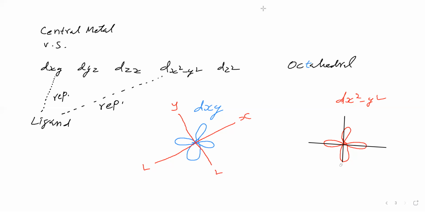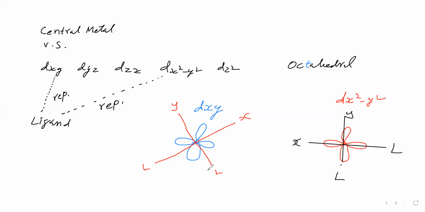The y-axis will be like this. So you see the x-axis and you see the y-axis. The ligand is approaching along the x-axis and along the y-axis. Now you see this d orbital lobe and the ligand repulsion is there. Here also this d orbital lobe and the ligand repulsion is there.